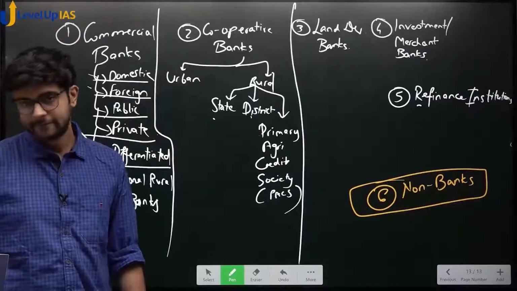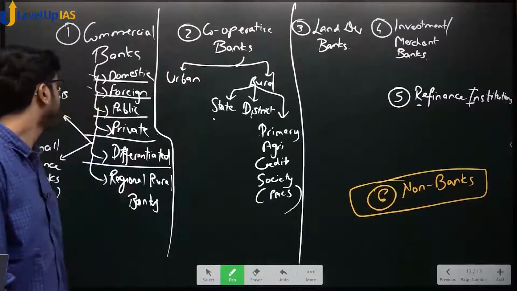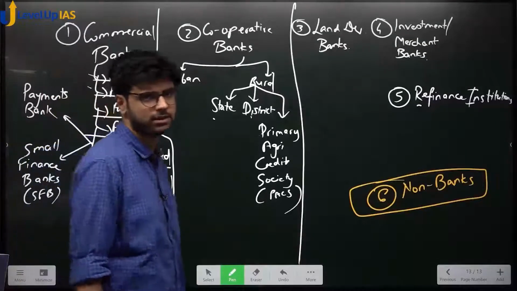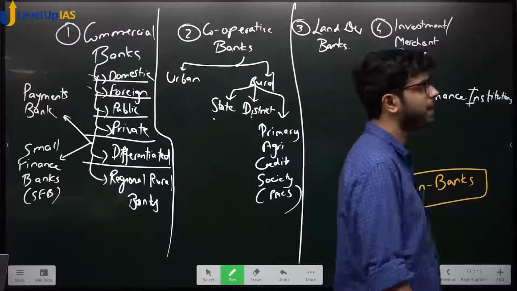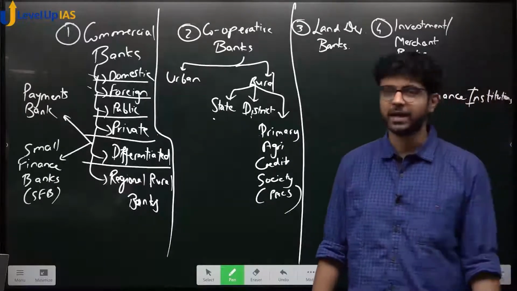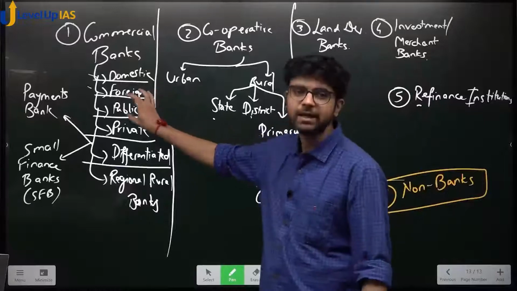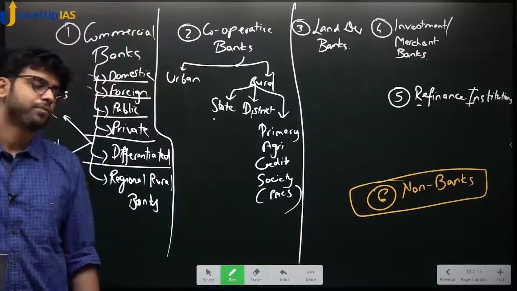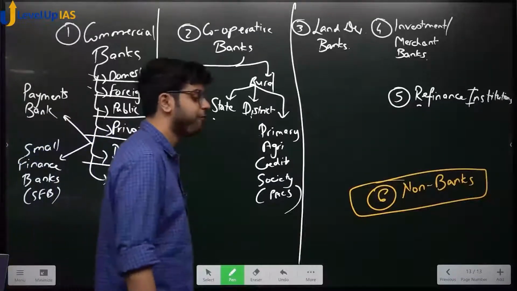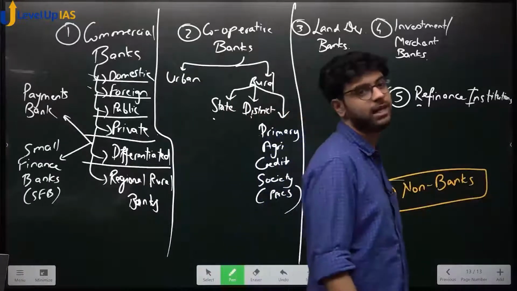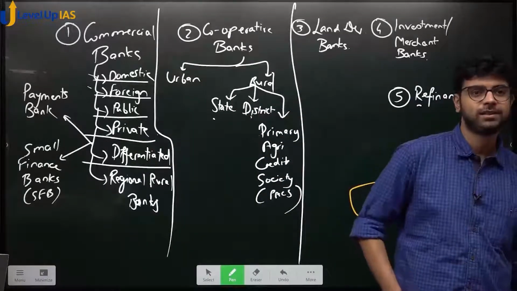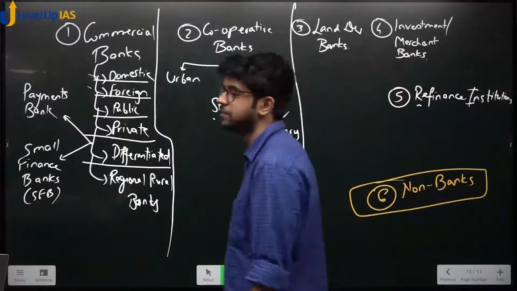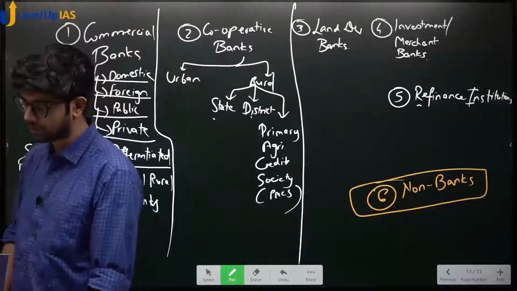Any doubt अभी तक? So can there be a foreign private bank? Yes. Foreign private bank हो सकता है. See, when a foreign bank becomes a public bank, it becomes a domestic bank only because हमारा ही है. Foreign public नहीं हो सकता है because वो foreign भी है और वो public भी है. Government control but foreign bank. If we operate a bank outside India, then it becomes a public foreign bank. Do you realize? If we operate a bank outside India, वो बाहर का है. ONGC Videsh is a company which operates outside India. It is an Indian company which operates completely outside India.